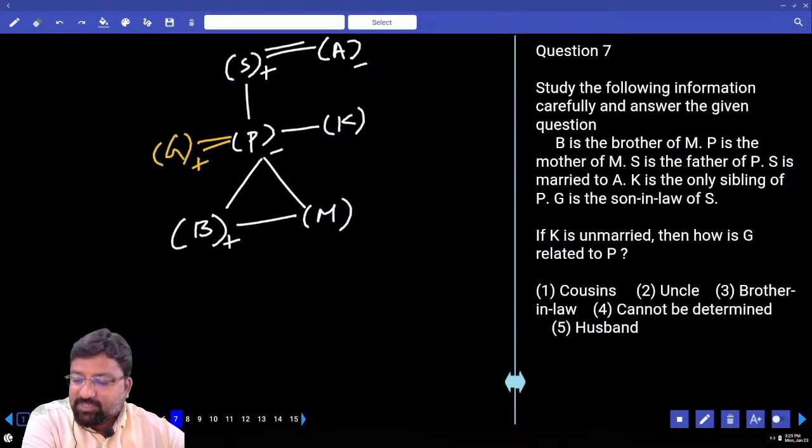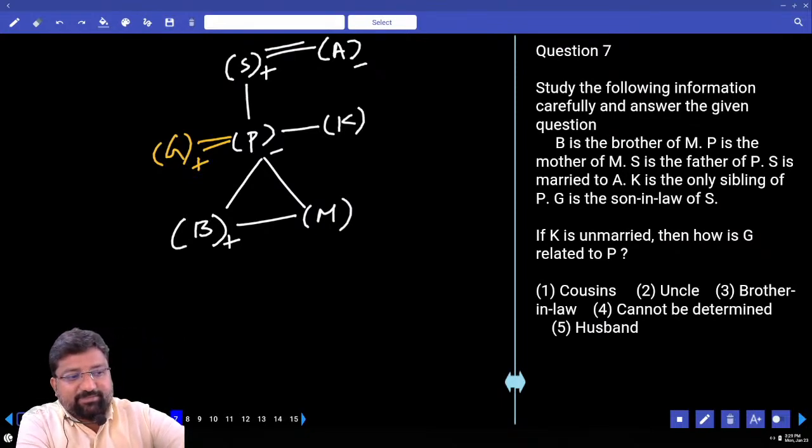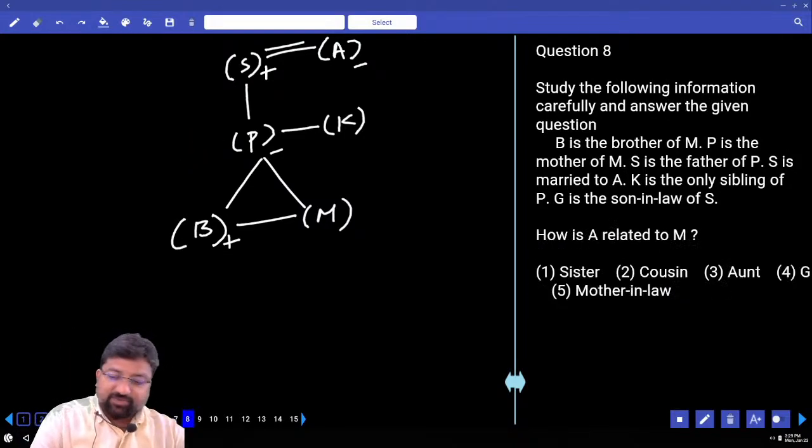Then how is G related to P? Husband. And this possibility is applicable only for this question. Is it clear? Let's go for the next one.